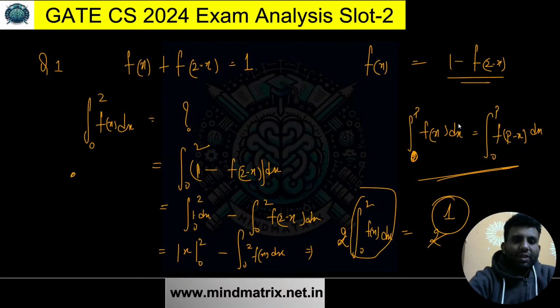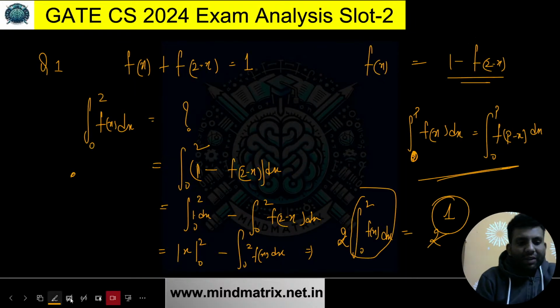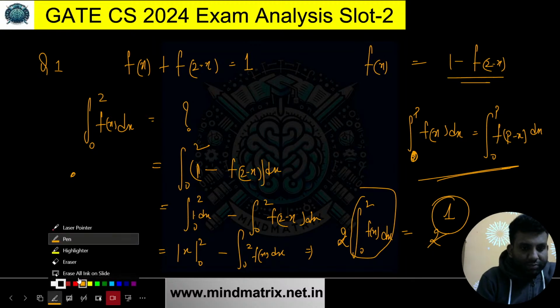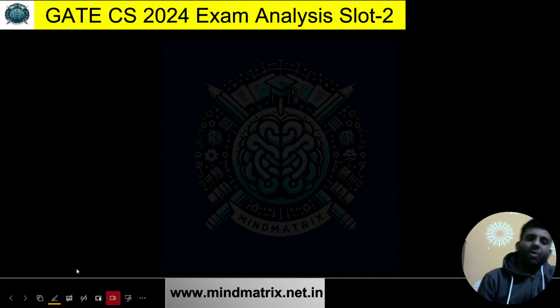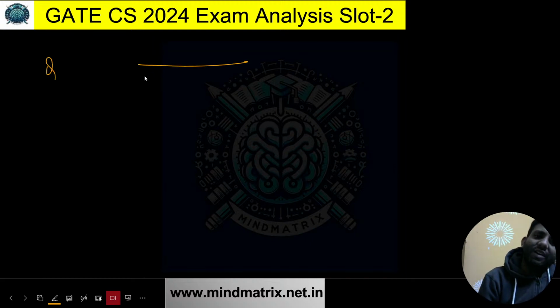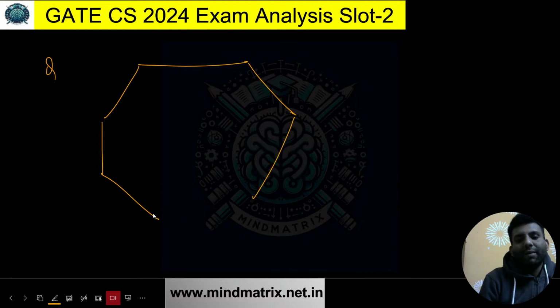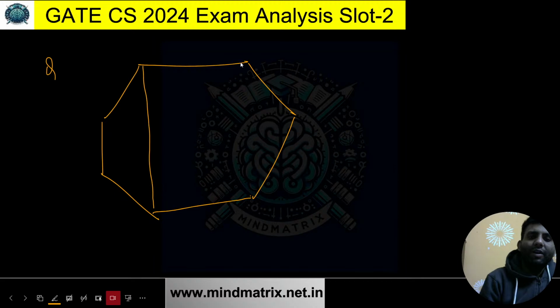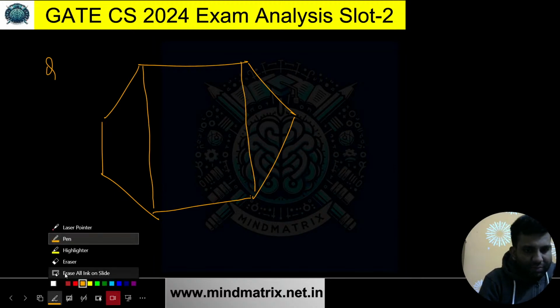Okay, so let's come back to the problem solving again. Let me just erase this part. Let me talk about one more problem over here. That was a question on chromatic number. So let me draw this figure first. Initially you will feel like, what exactly is this figure? And the question is, you need to tell the chromatic number. The graph was something like this. Oh, sorry, there is a mistake. Let me just correct it.